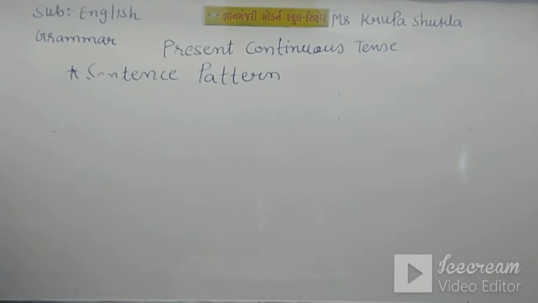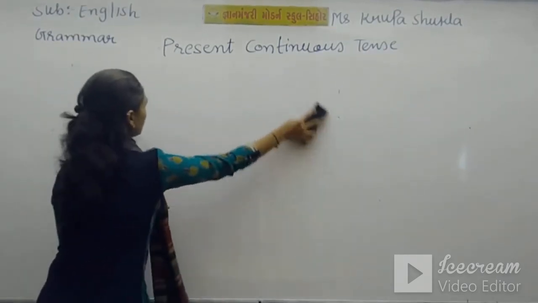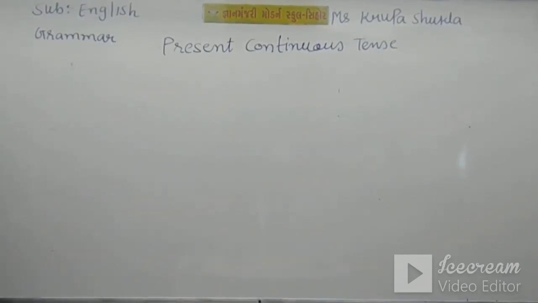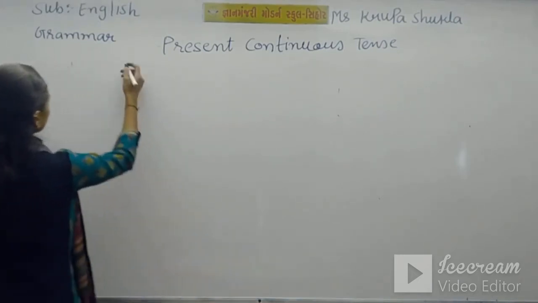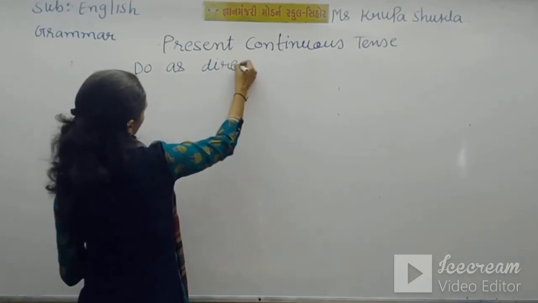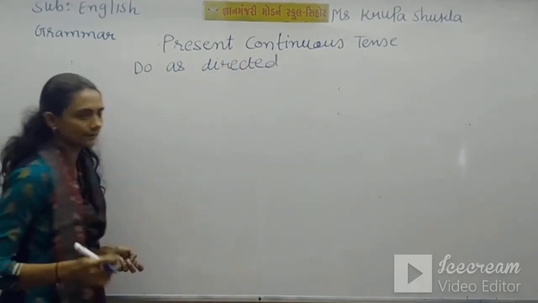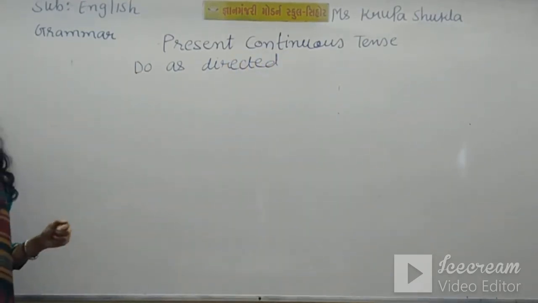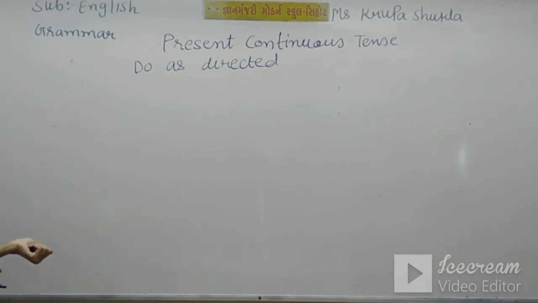Now the last section is mixed sentences. And the instruction is do as directed. So this is the fourth tense we are dealing with.